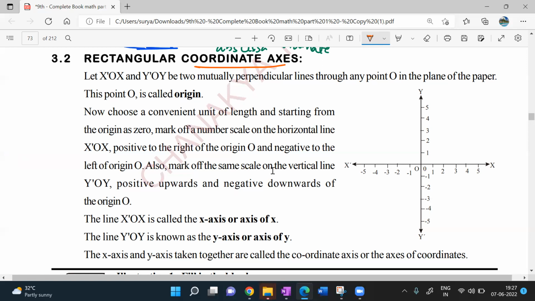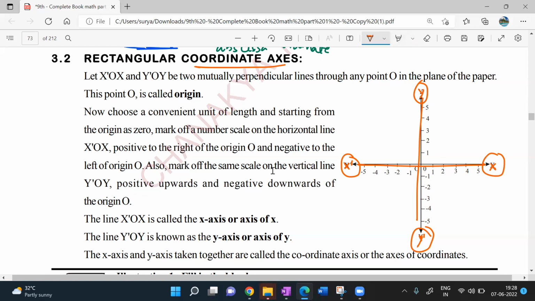Got it, sir. Now look at it here. This horizontal line is the x-axis. Vertical is the y-axis. The left side of the x-axis I'm denoting with x dash, and the downside of the y-axis I'm denoting with y dash. Y is the positive y-axis. Y dash is the negative y-axis. X is the positive x-axis here. X dash is the negative x-axis. Clear? Yes, sir. Clear.